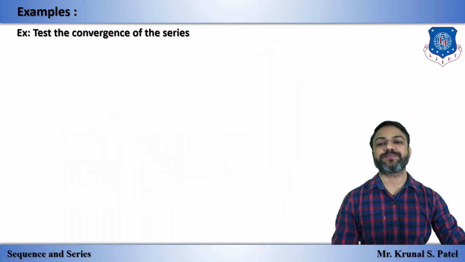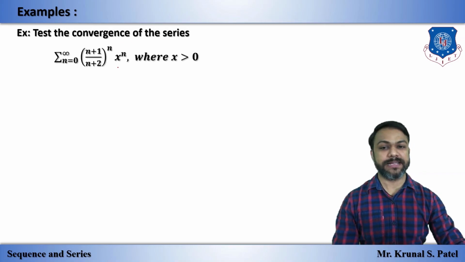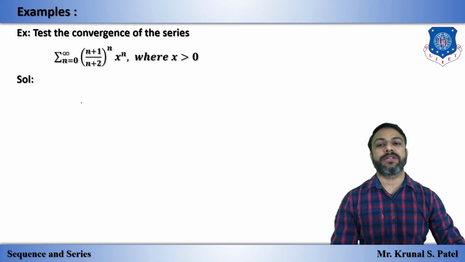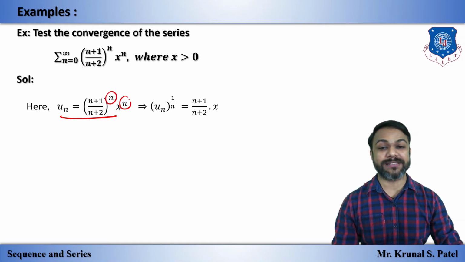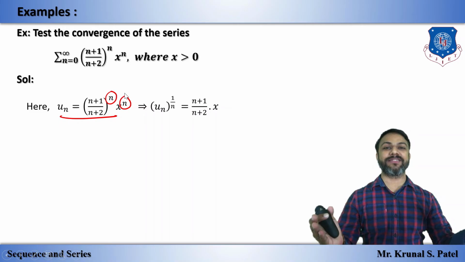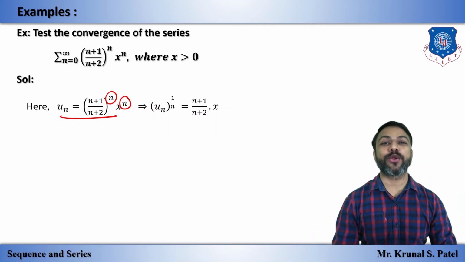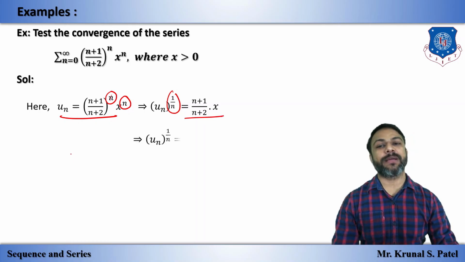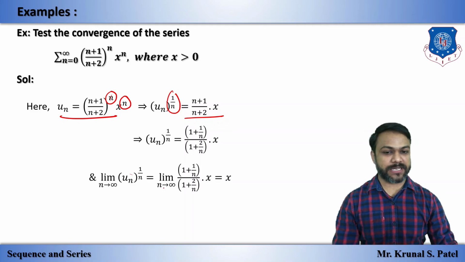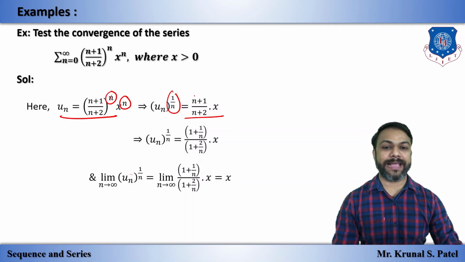One more example. Is this series convergent, where x is greater than 0? So let's start with the un. Here it is clearly seen that the whole expression raised to n is given, so we have the root test. So we will apply 1 by n on both sides. So 1 by n on the right side, so n cancels out. So we have this term by applying the limit. On both sides, taking n common and cancelling out, we have the final result.